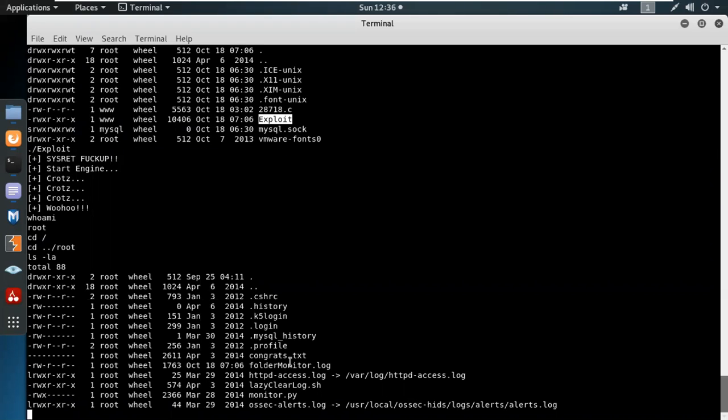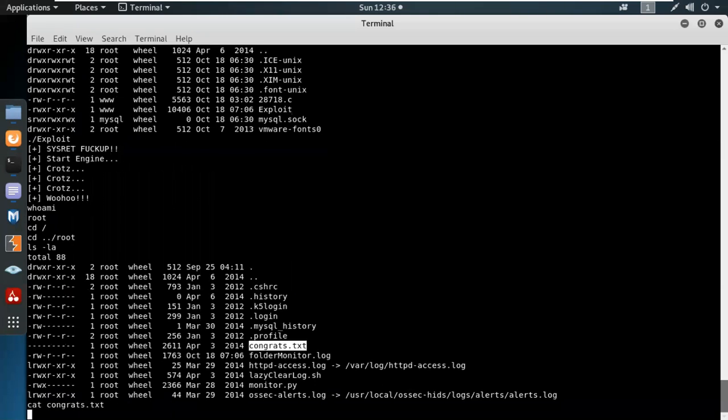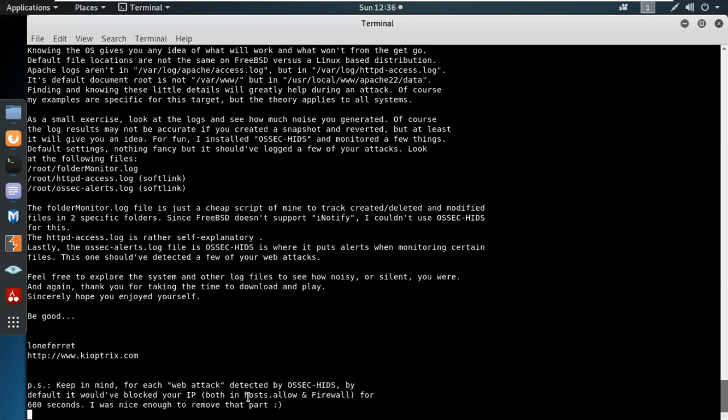And we can see the congrats.txt, which is the final flag of the Kioptrix level. The lone ferret is always there. Keep in mind, each web attack detected by the Infosec, by default, would be blocked by your IP, both in host and allow firewalls.